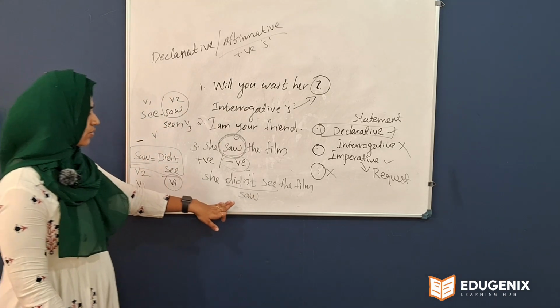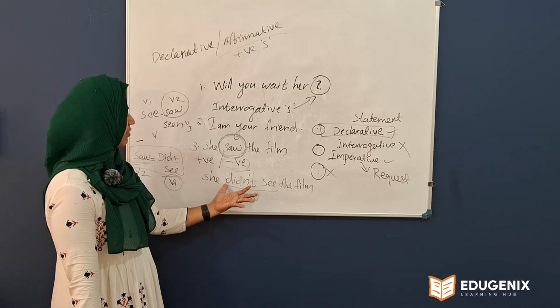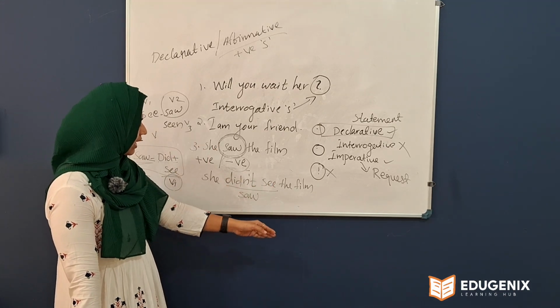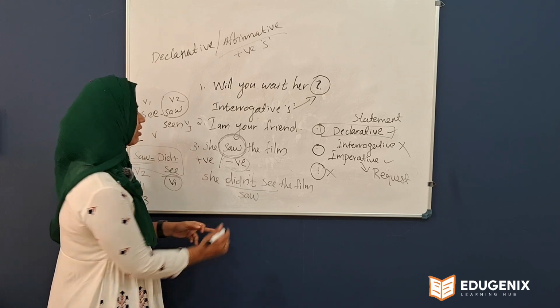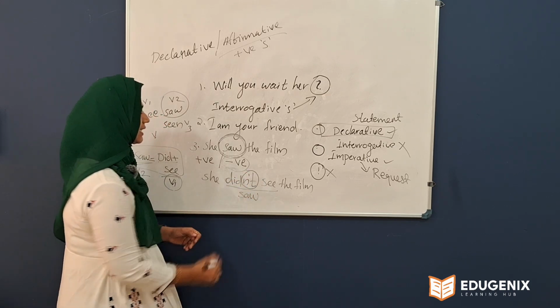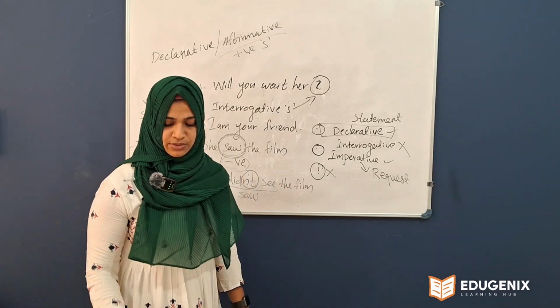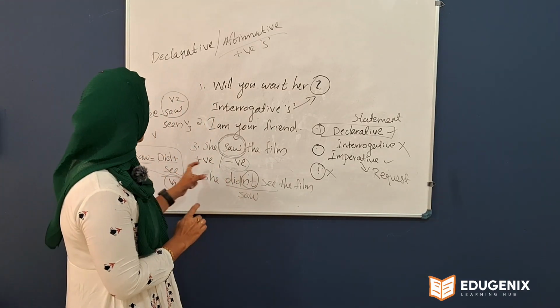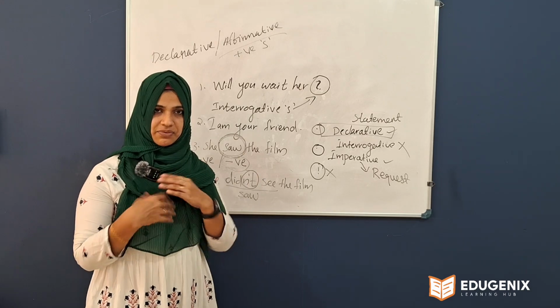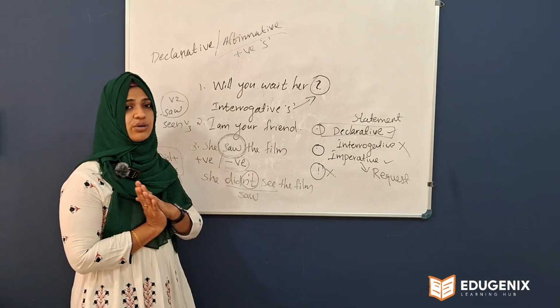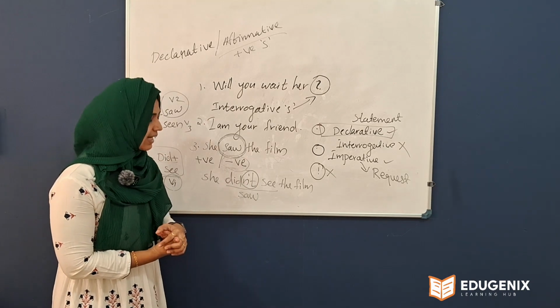Okay, so if we divide it, we will get this did and see. We want to make it into negative, so that's why we add a not here. So it is didn't see. She didn't see the film. So there is a little confusion here. Whatever it is, we will clear it in the next class. Verb forms are divided into five, that we can discuss in the next class.